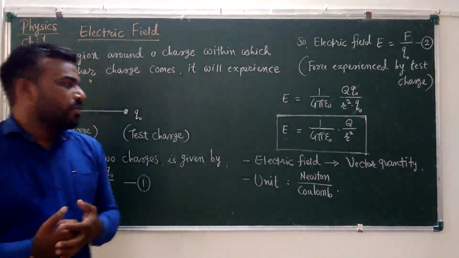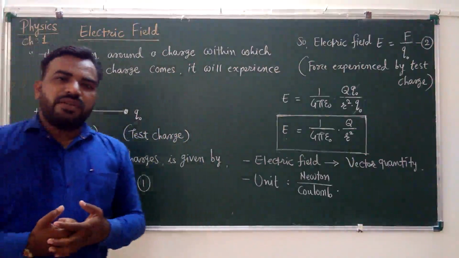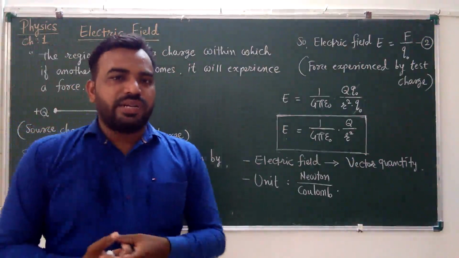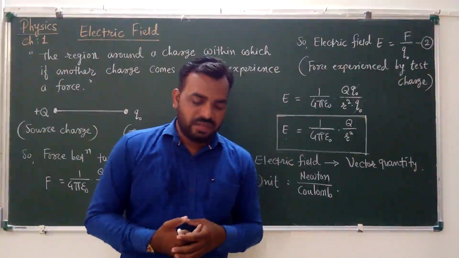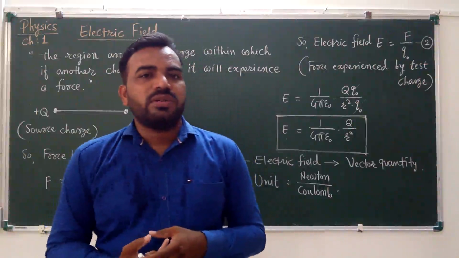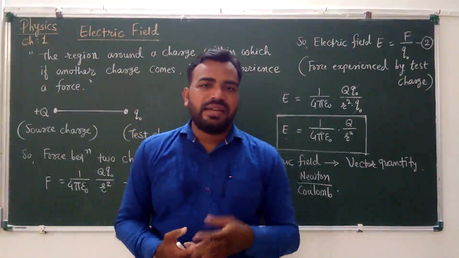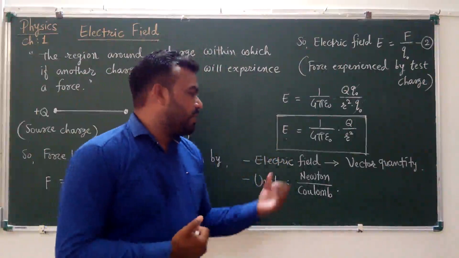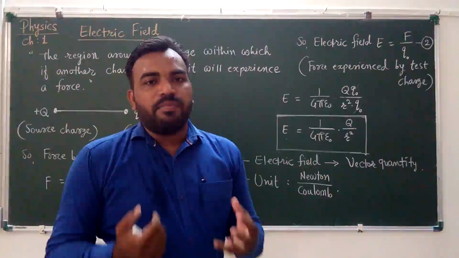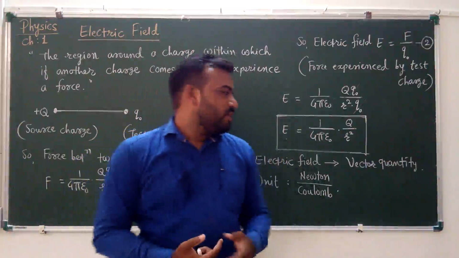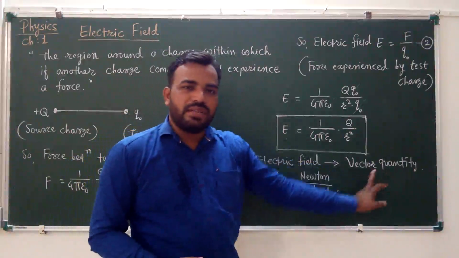Now, electric field is a vector quantity. In 11th science, you have studied vector quantities and scalar quantities. So electric field has magnitude as well as direction, so it is a vector quantity.